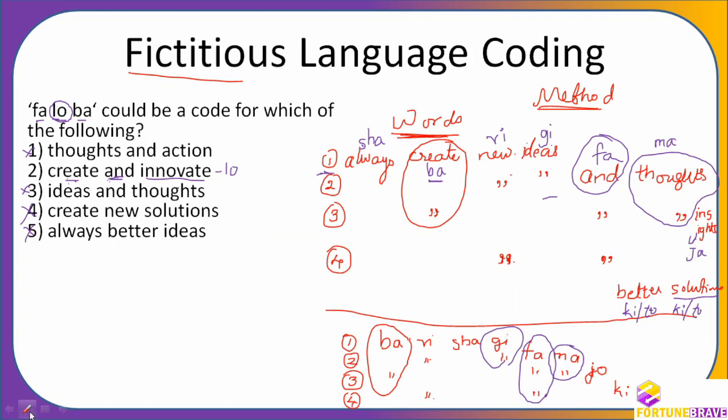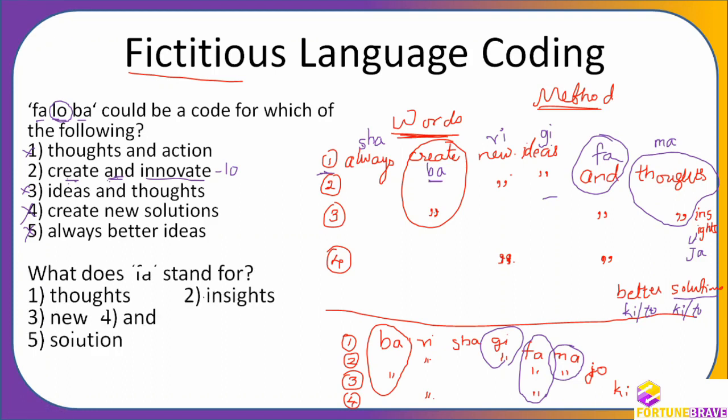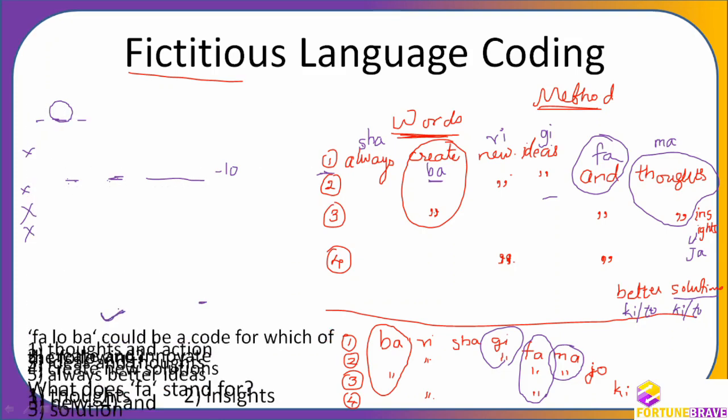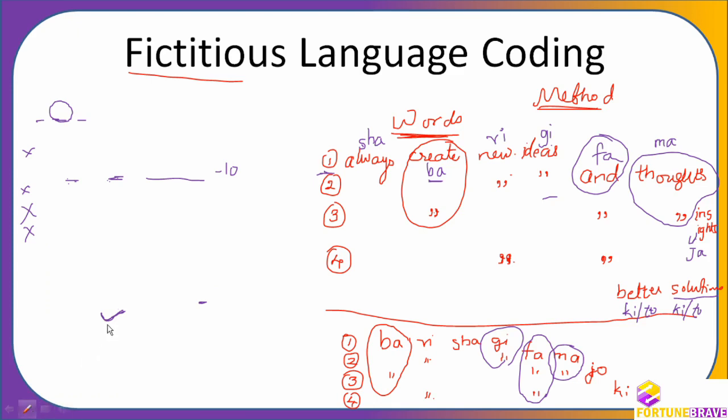Okay. So, are you able to follow me? Yeah? Right. So, let us see if there is any other question. Okay, one more question. What does FA stand for? FA stands for "and". Did we repeat this question? Or maybe. Okay, but still we know FA is for "and". Okay, the fourth one is the answer. So, let us remove this. Are there any questions? If not, let us see later. Okay, so are you enjoying this? This is a wonderful method where you will be able to solve very fast. Okay, and then the next question, if at all it is there, come.